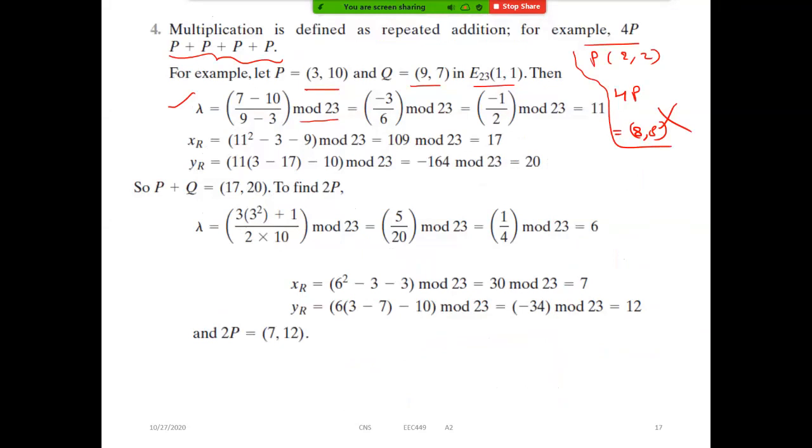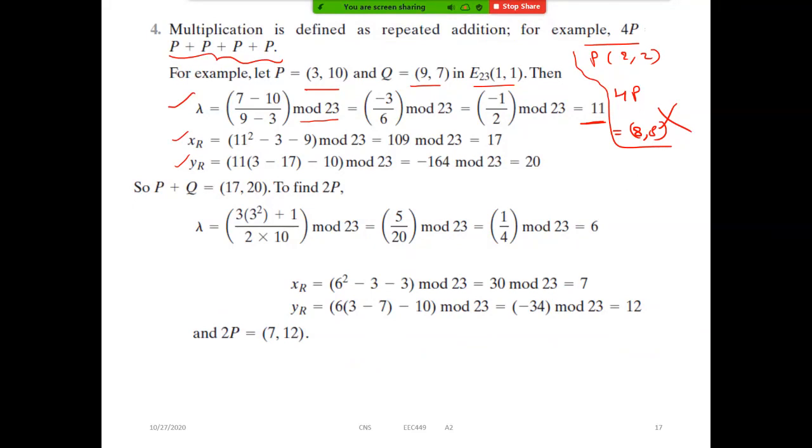See the examples here. Lambda is equal to y2 minus y1 by x2 minus x1, but we have to perform modulo 23. Now here you will get some doubts: minus 1 by 2 modulo 23, how is it becoming 11? Anyone can then find xr and yr with the modulo operation. There are some rules for this minus 1 by 2 modulo 23, which I'll tell you on the next page.